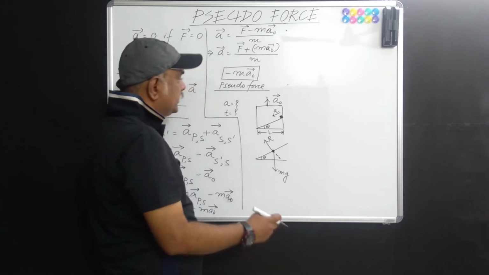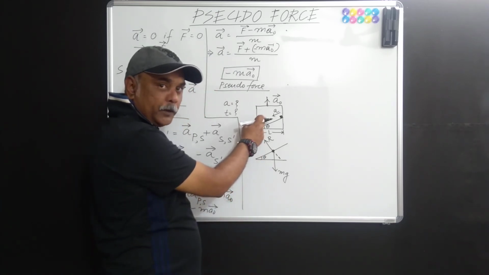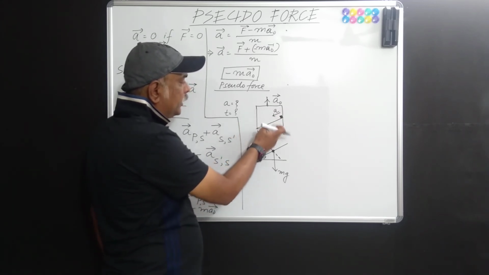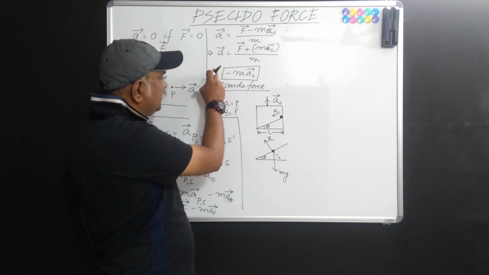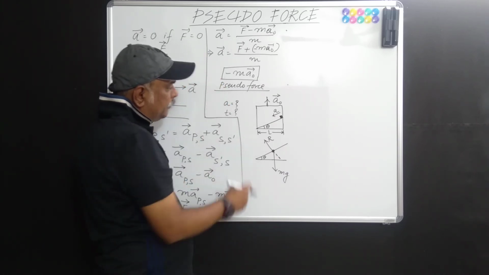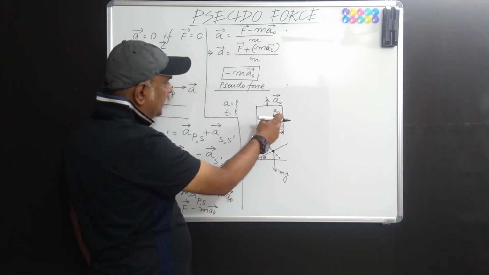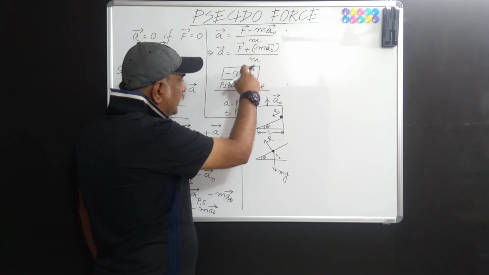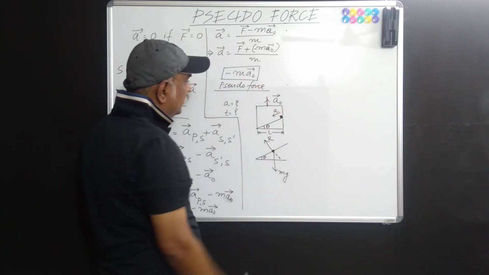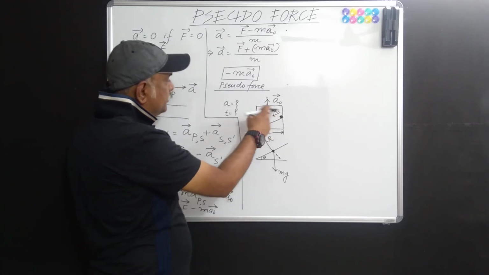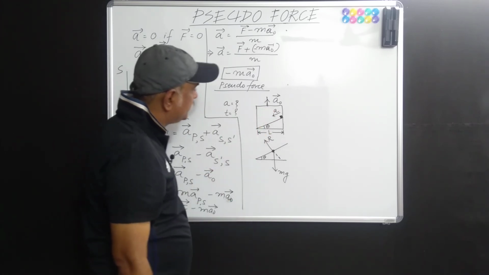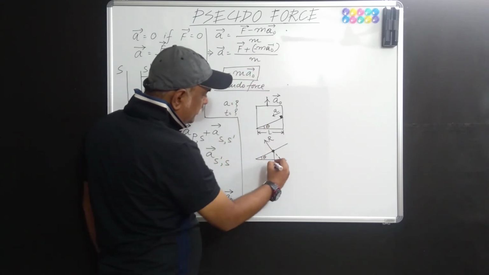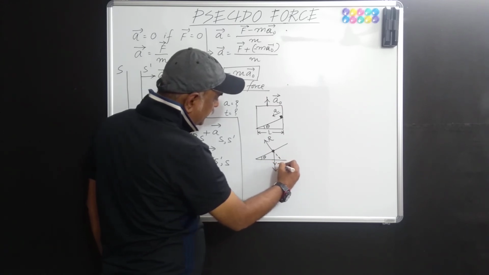But remember, since you are operating in a non-inertial frame of reference, because this elevator is accelerating with an acceleration a naught upwards, we must include this pseudo force here, isn't it? The magnitude of the pseudo force is the mass of the particle, which is m here, times the acceleration, here also we have taken a naught, so no problem. But this pseudo force must be marked opposite to the direction in which the elevator is moving, isn't it? So the elevator is moving upwards, so you mark this pseudo force m a naught downwards here.